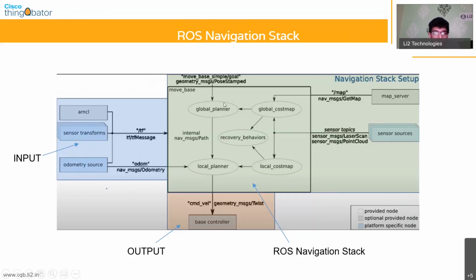There are two kinds of planners within this MoveBase package. One is called the global planner, the other is called the local planner. As the name suggests, a global planner forms the overall path from the source to the destination, given the map input and given that you know where the robot is, which forms the initial position, and then you can define where the end position has to be. That will form your destination. So given those two points, the global planner broadly plans out a path that the entire robot has to take.